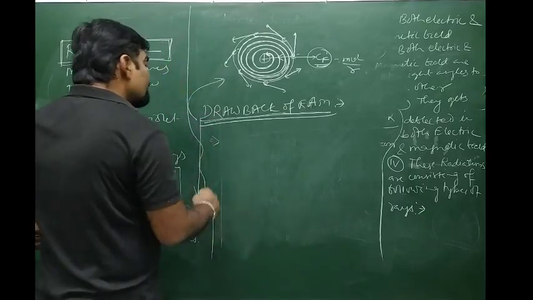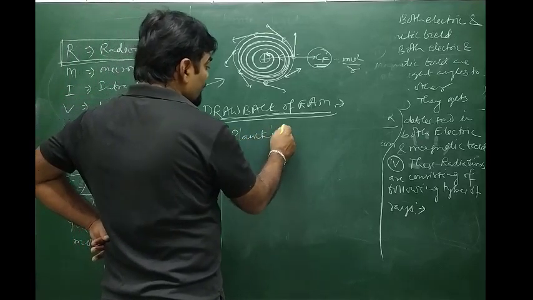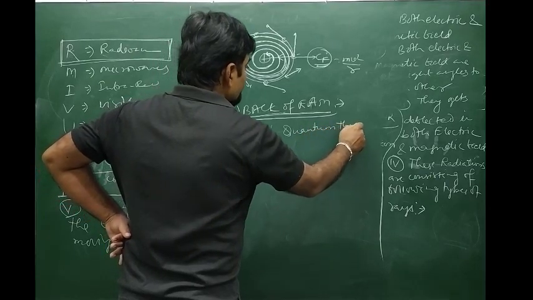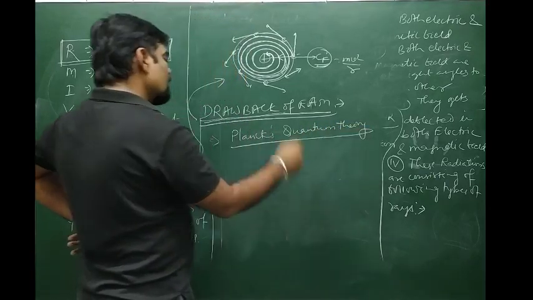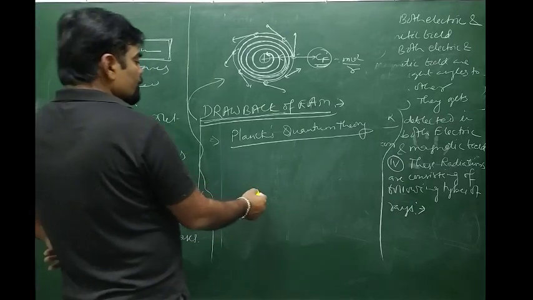Then after that, there was Planck's quantum theory and black body radiations. So what is this?